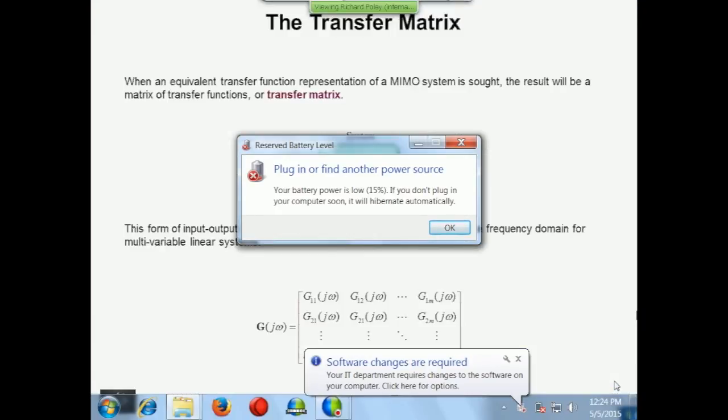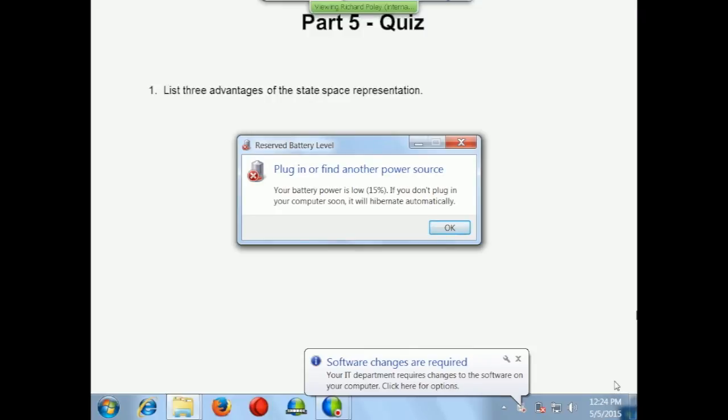So let's conclude this thing with a quiz. Who can give me 3 advantages of the state space representation? Man, coffee smells good, doesn't it?